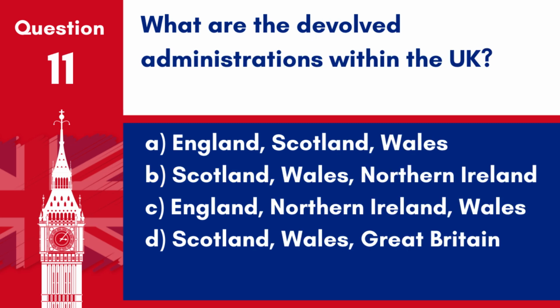Question 11. What are the devolved administrations within the UK? A. England, Scotland, Wales. B. Scotland, Wales, Northern Ireland. C. England, Northern Ireland, Wales. D. Scotland, Wales, Great Britain. Answer B. Scotland, Wales, Northern Ireland. These parts of the UK have devolved administrations with varying powers.